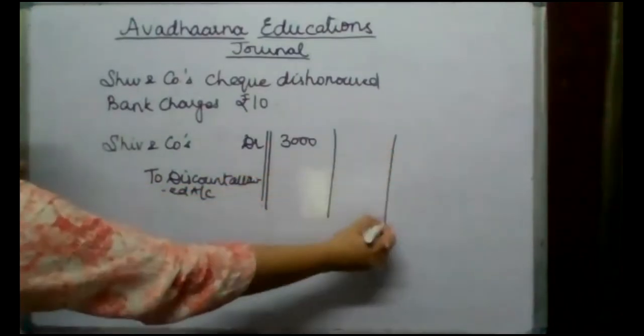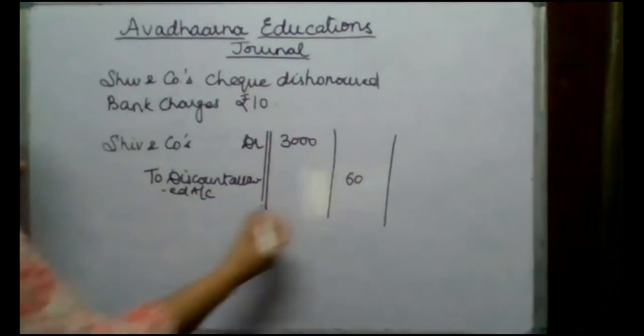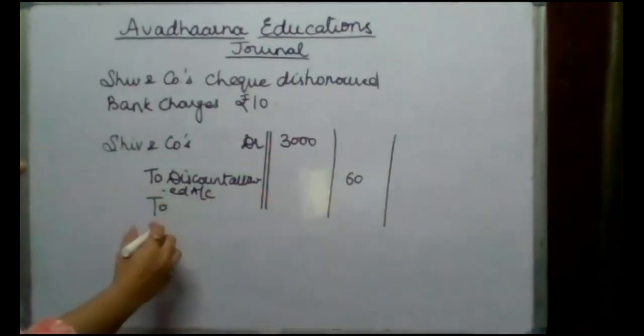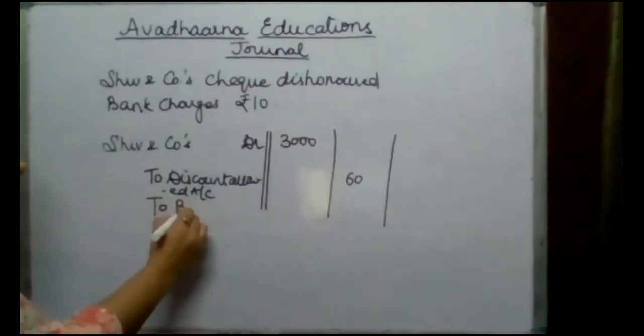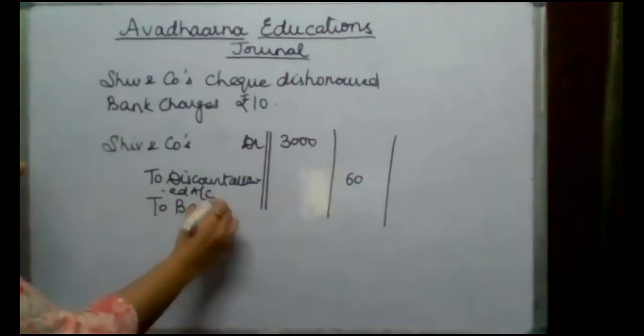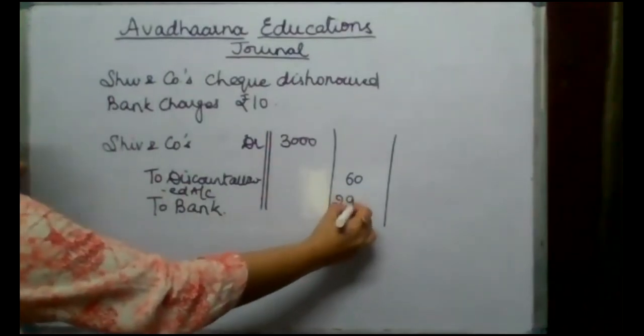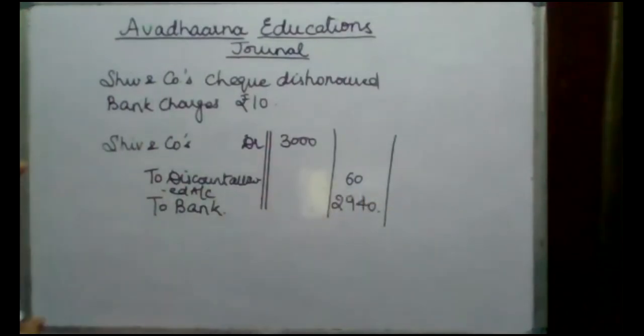When this account is taken back, 60 rupees is taken back, and then we have to pay to bank 2,940 back. Fine.